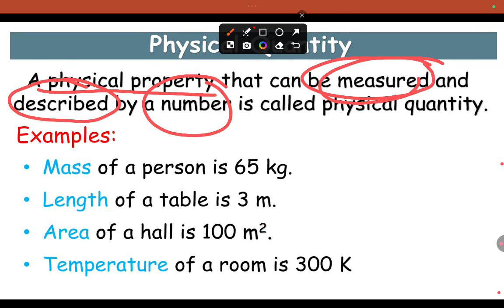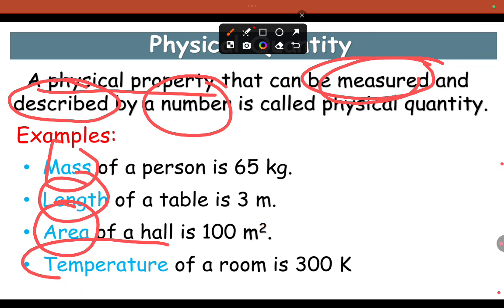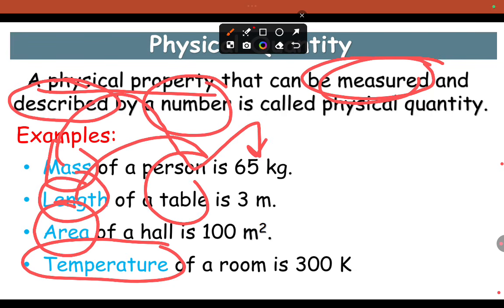For example, mass, length, area, temperature. So these are a few examples of physical quantities. I think you are understanding. The mass of a person, that is 65 kg. Length of a table, 3 meters. Area of a hall, 100 meters square. Temperature of a room, 300 Kelvin.